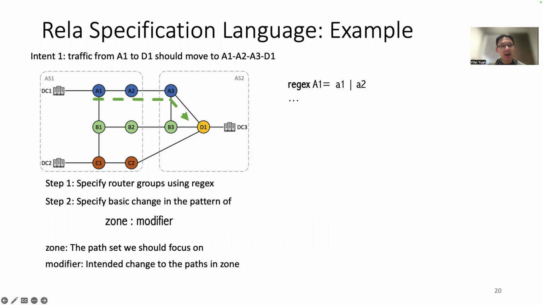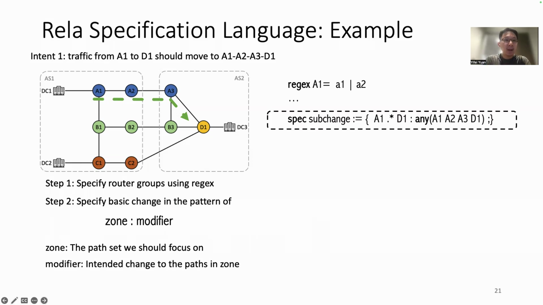Second, we can specify the change for the subpath from A1 to D1 using the zone modifier pattern as shown on the right. In this spec, since the path set we focus on are the paths starting with A1 and ending with D1, we can simply write the regular expression A1 dot star D1 as a zone. For the modifier, as we want the desired path to go through any path in A1, A2, A3, D1, we can simply use the any modifier to specify that.